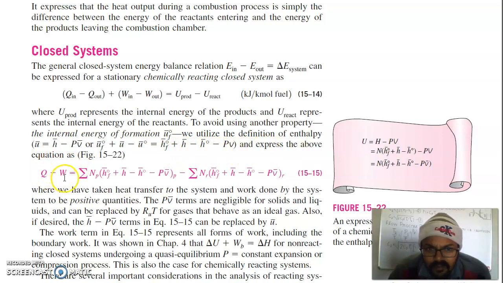So Q minus W is equal to the number of moles of products into HF plus H minus H naught minus PV, minus the summation for the reactants of HF plus H minus H naught minus PV.